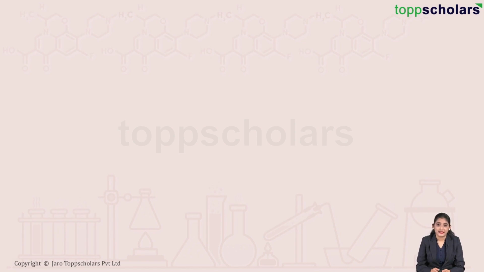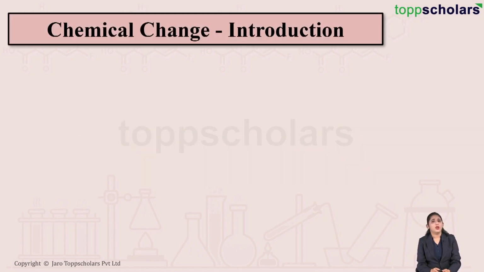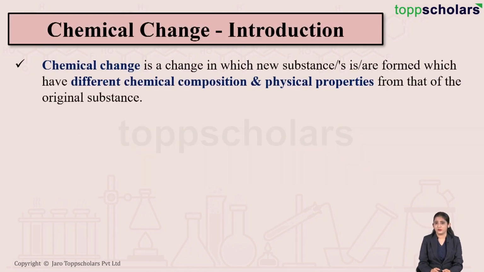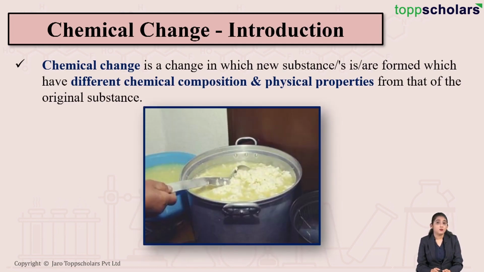Today, we'll be discussing chemical change. So, friends, what is actually a chemical change? We can say a chemical change is a change in which new substances are formed which have different chemical composition as well as physical properties from that of the original substance. So, in a chemical change, new substances are formed which have totally different chemical composition and physical properties from that of the original substance.